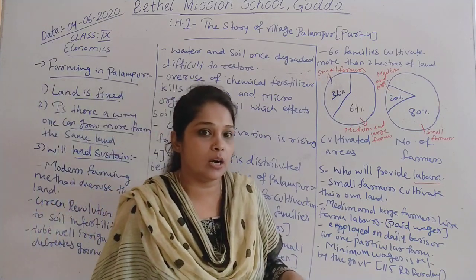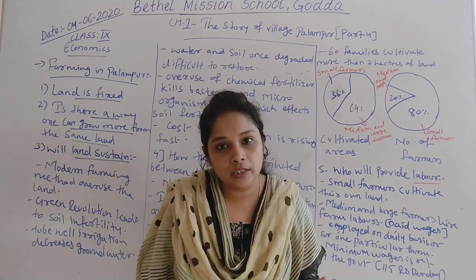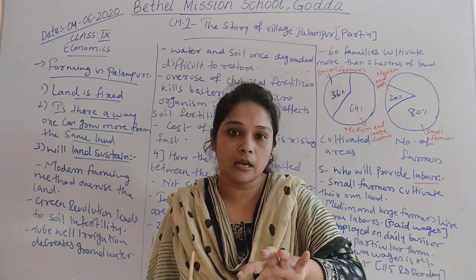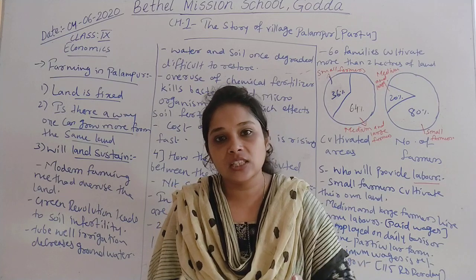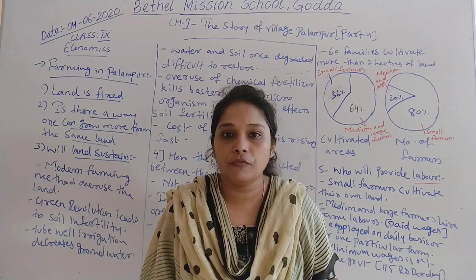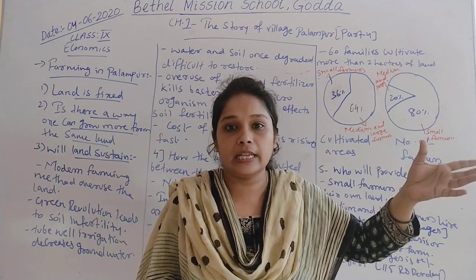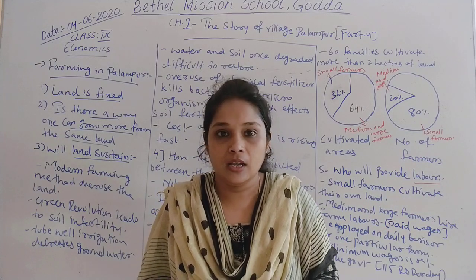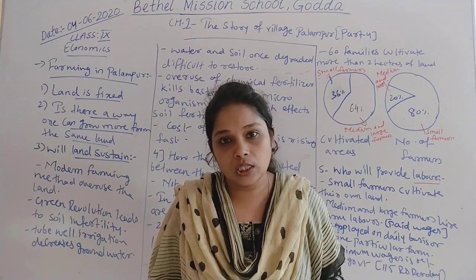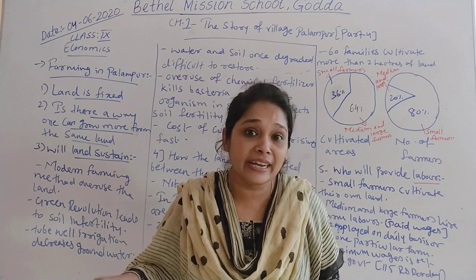Now when we talk about land, which is fixed in nature, with the help of the example of Palampur, we can now see how the land is divided or distributed between different farmers unequally. We have a fixed amount of land, but over here some farmers have more land, some farmers have very little land, and some farmers have no land, that means they are landless laborers. So land distribution is unequal in Palampur or in India also.